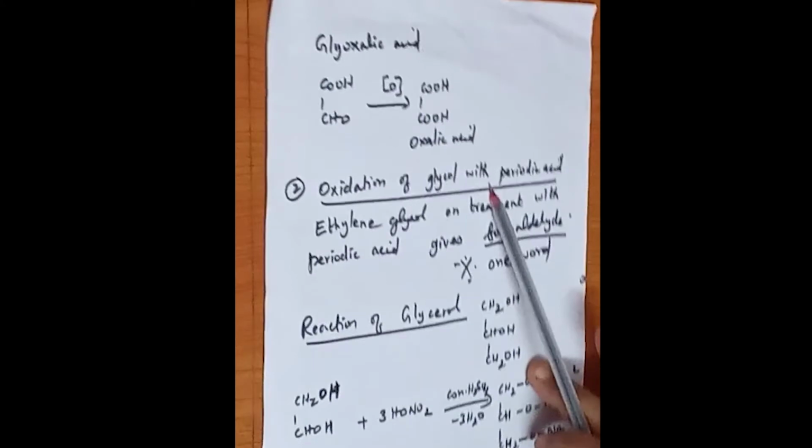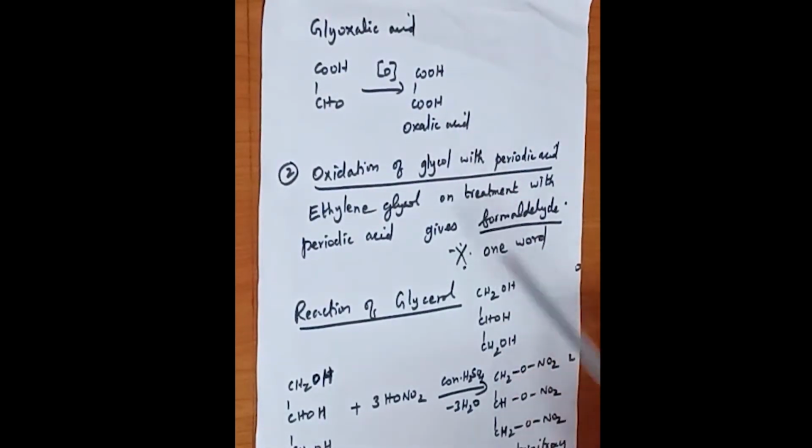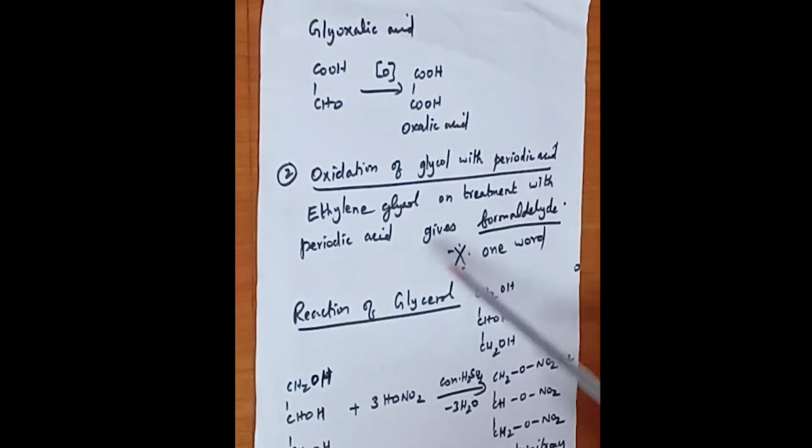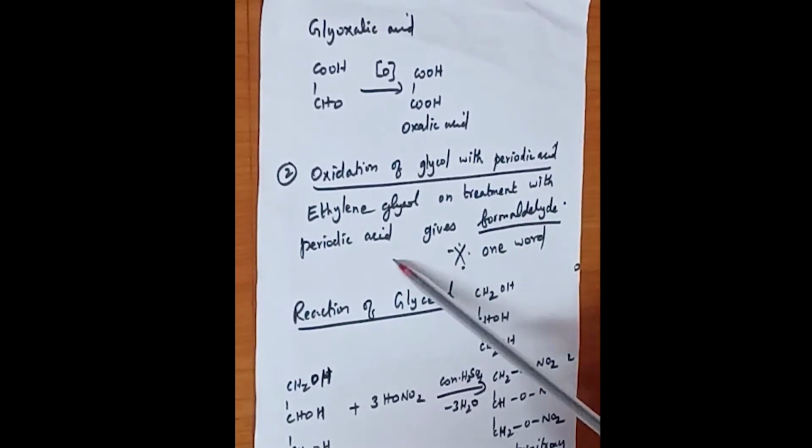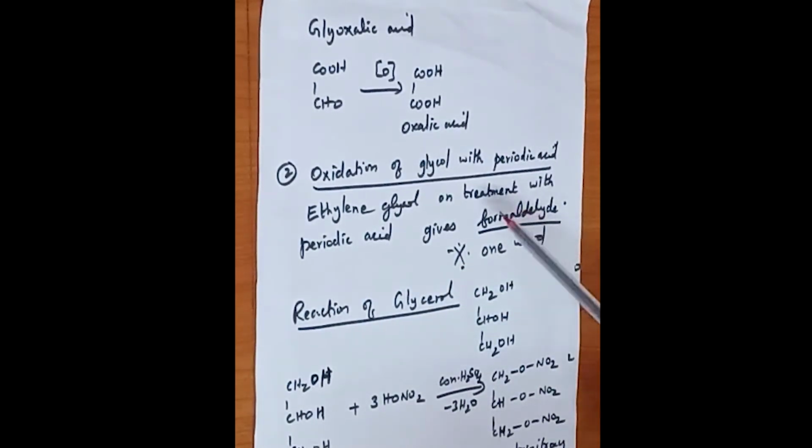Next, oxidation reactions of glycol. Here ethylene glycol, when oxidized, forms glycolic aldehyde, glycolic acid, and glyoxylic acid. They are the main products. Glyoxylic acid on further oxidation forms oxalic acid. Ethylene glycol on treatment with periodic acid gives formaldehyde. It is an important one-word answer.